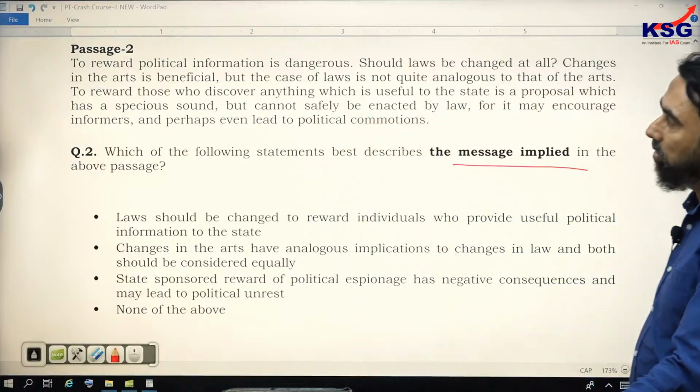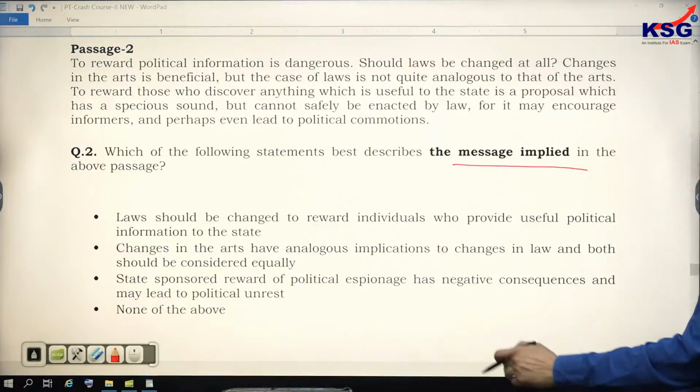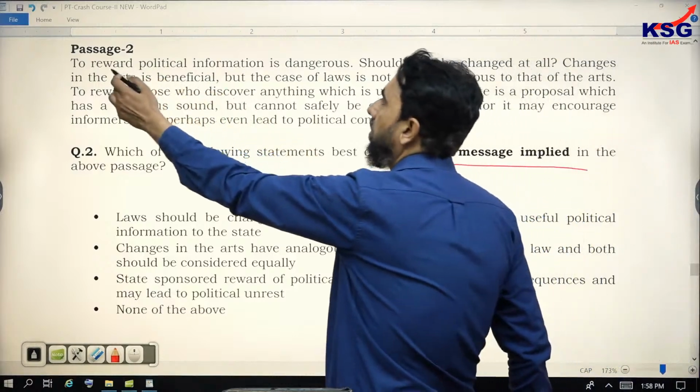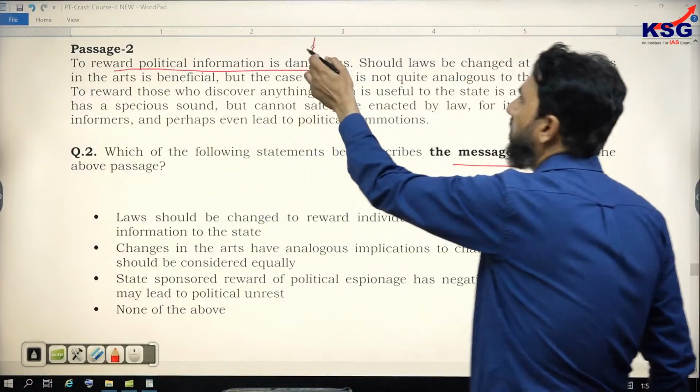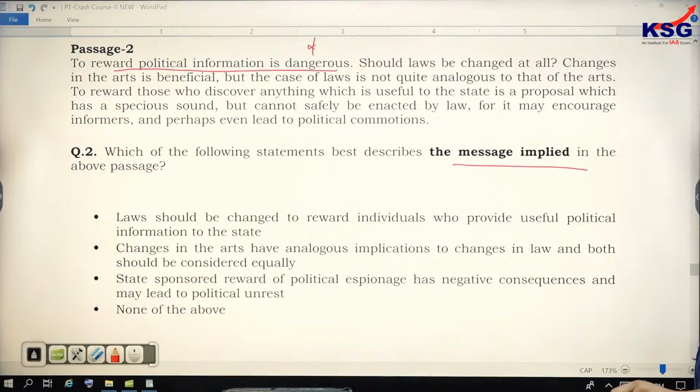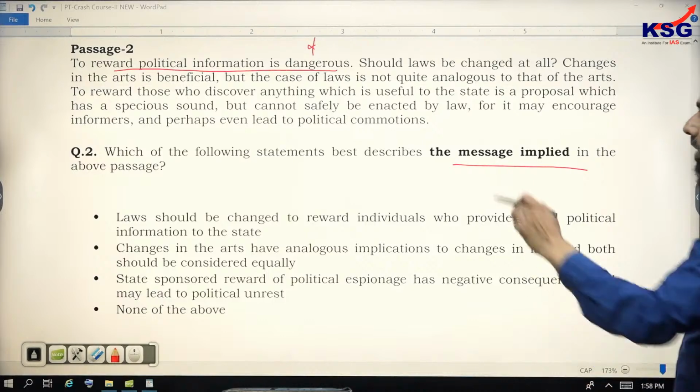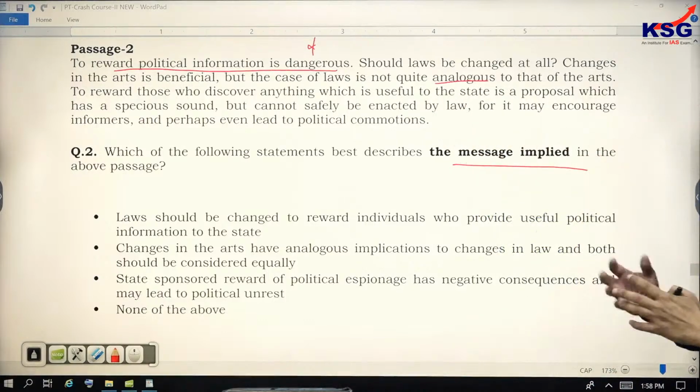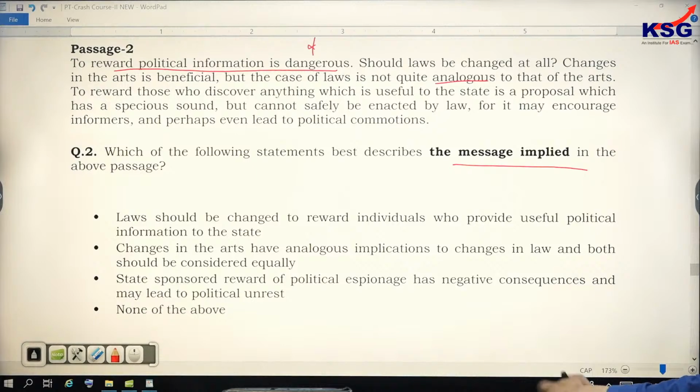So here, to reward political information is dangerous. Okay, this is the point. It is dangerous. Why is it dangerous? Should laws be changed at all? Changes in the arts are beneficial, but the case of laws is not quite analogous. Like analogy, I was using the word. It means comparable to that of the arts. Okay, so that cannot be. So the laws cannot be enacted. Changes cannot be done in the laws.